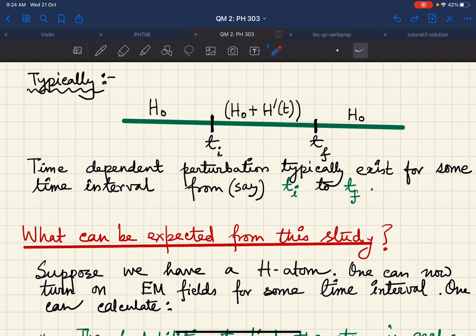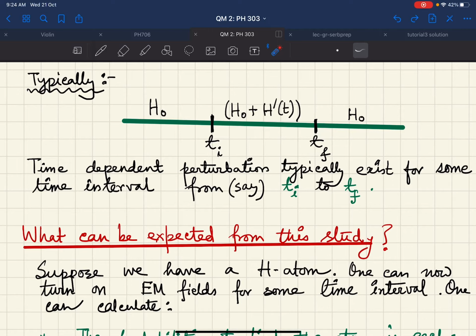Now you should ask that you have just told me that if I have a time dependent perturbation, H prime of t cannot have a proper energy eigenvalue. Because of the time dependence, I cannot separate the wave function into a time dependent part as well as a space dependent part.